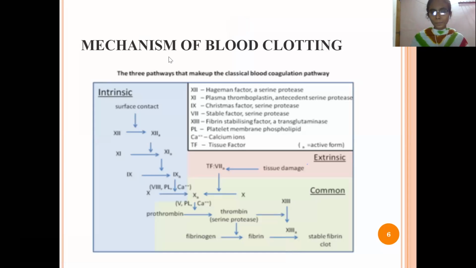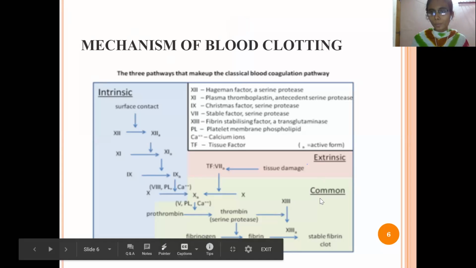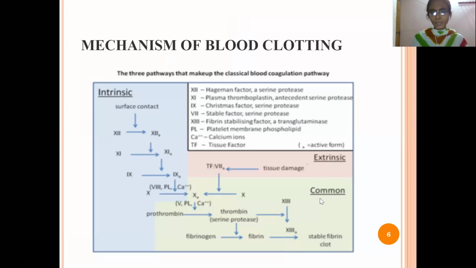Before knowing how the coagulant drug acts, let's know how the blood clots in our body. We are going to discuss the mechanism of blood clotting. There are three pathways: intrinsic, extrinsic and common pathway. In the intrinsic pathway, the calcium factors are responsible for causing the clot of our blood.